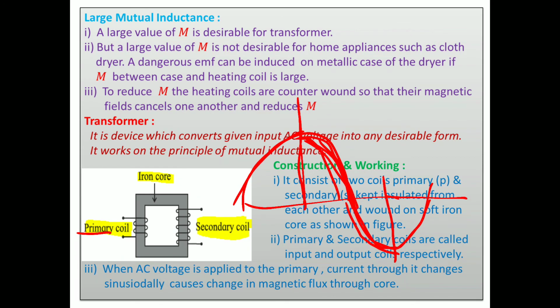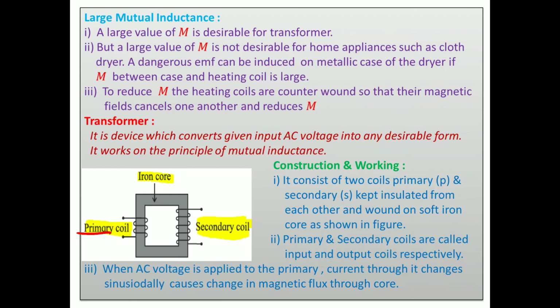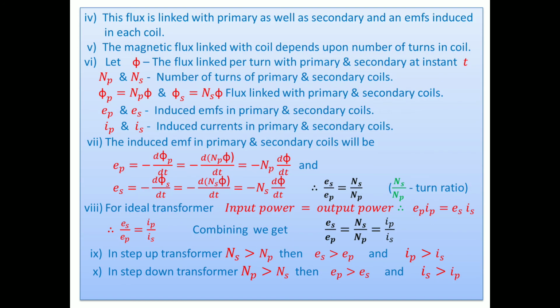Here when AC voltage is applied to the primary, the current through it changes sinusoidally, along a sine curve, and causes a change in magnetic flux through the core. Now, the flux links with the primary as well as the secondary, and an EMF is induced in each coil. The flux linked with the coil depends upon the number of turns of the coil.